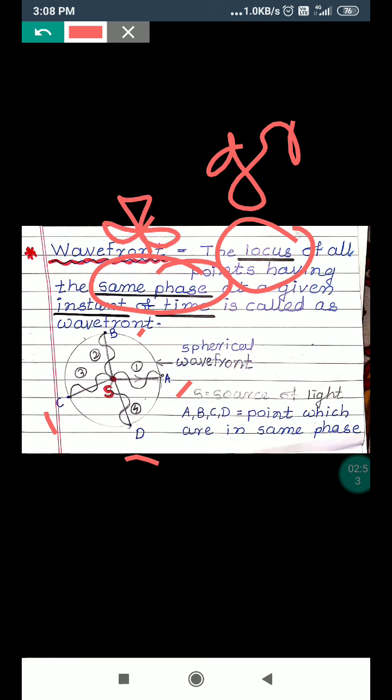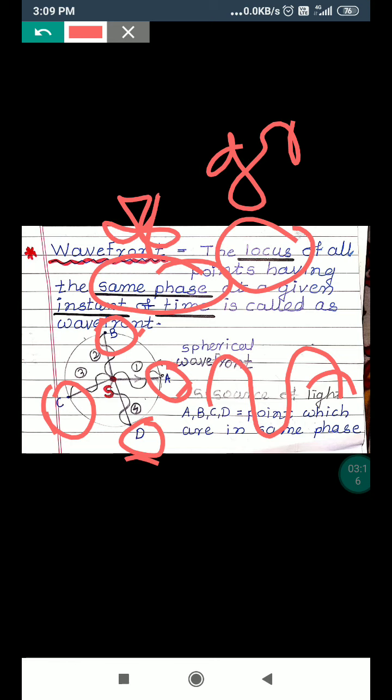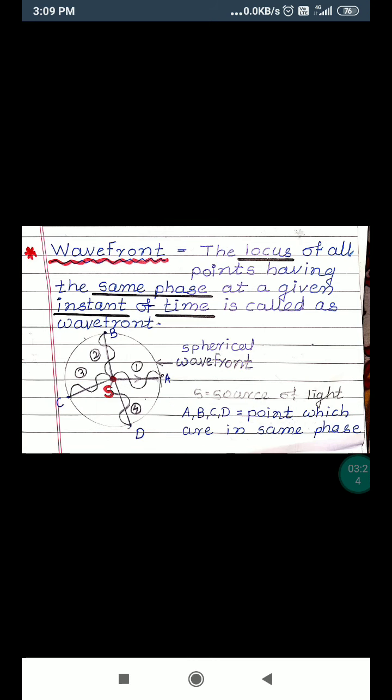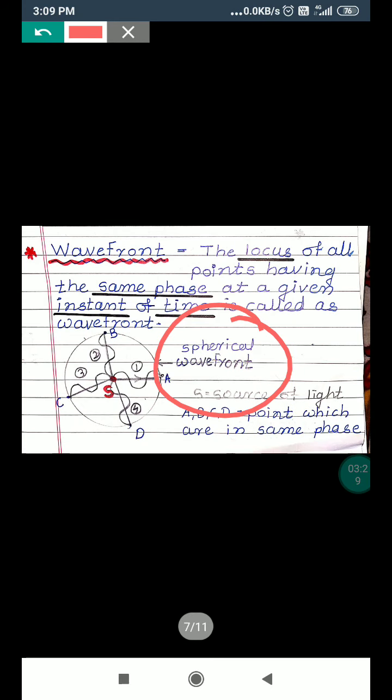Now, what is meant by same phase? Same phase means all the waves have the ending of a crest, meaning the wave emitted consists of one crest, one trough, and one crest. Thus, whatever wave reached at points A, B, C, and D, they all have the ending point of that second crest, and thus they form a wavefront. And this wavefront is the example of a spherical wavefront.